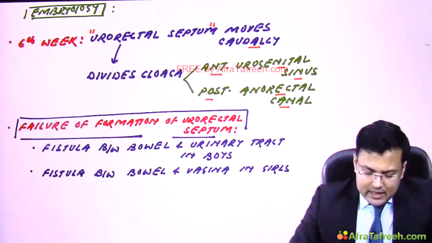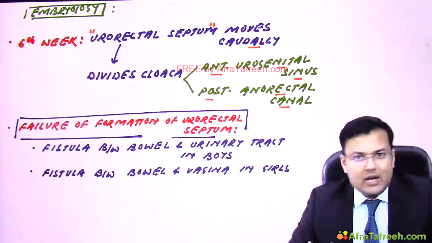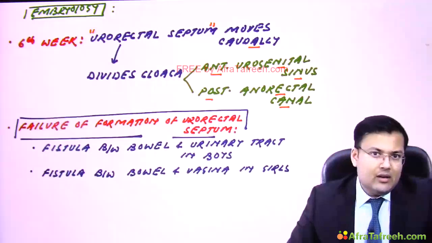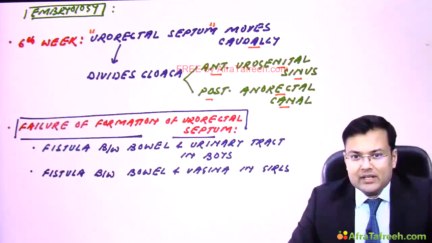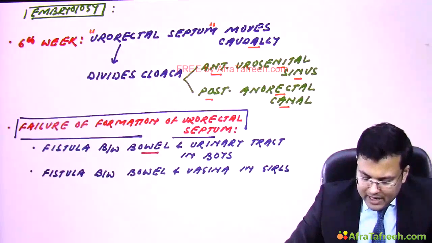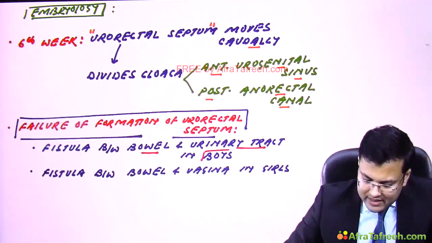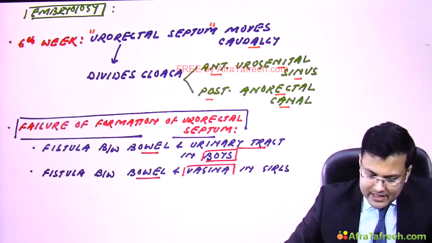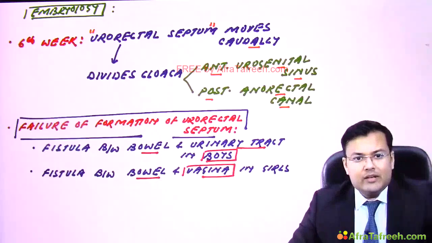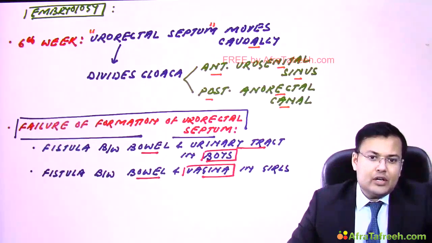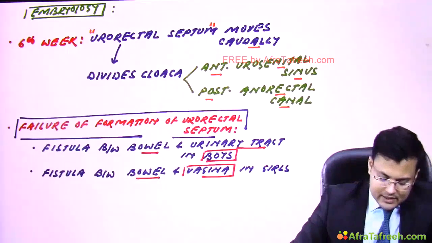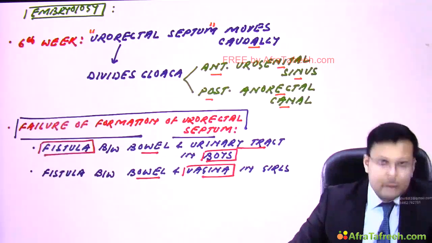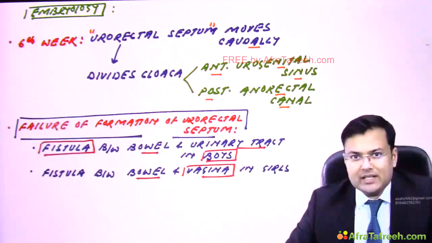So we discussed that in boys the fistula is there between bowel, means distal colon, and urethra. So here you can see it's between bowel and urinary tract in boys, and in girls it is between bowel and vagina. Clear? So whenever there is failure of formation of urorectal septum, there is formation of fistula, and you saw the location in boys and girls.